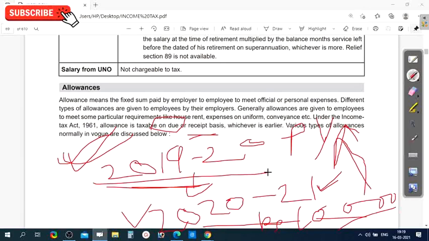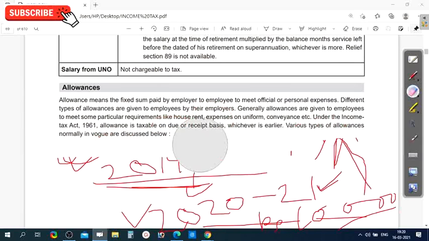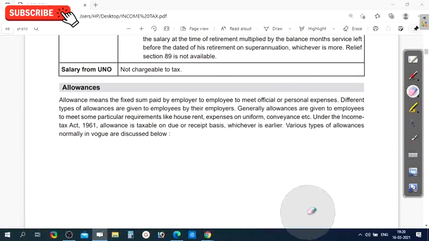In the second case, though this allowance belongs to 2019-20, you did not receive it in 2019-20 and you received it in 2020-21. So as you received it in 2020-21, you can pay tax in that year. That is the meaning of receipt basis. So in income tax, an assessee can pay tax either on due basis or on receipt basis.